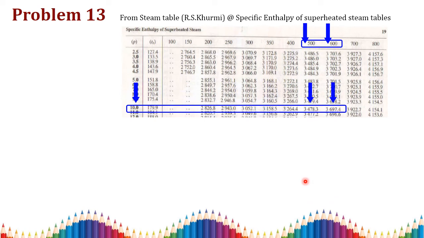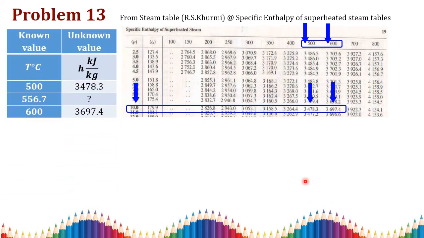From your specific enthalpy superheated table, again we are going to find out this enthalpy. So how can we find out this enthalpy? At pressure 10 bar, we also know the values at 500 degrees Celsius and 600 degrees Celsius, and we need to find the enthalpy at 556.7 degrees Celsius.